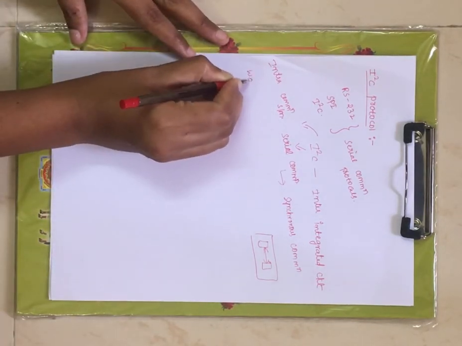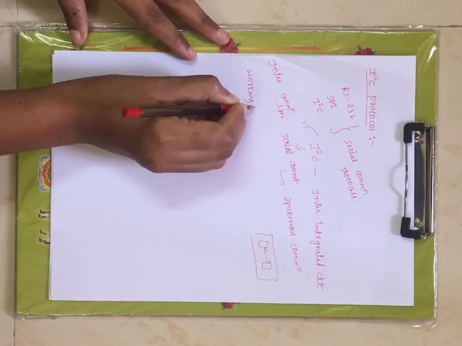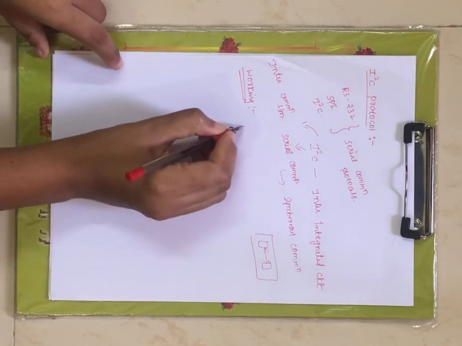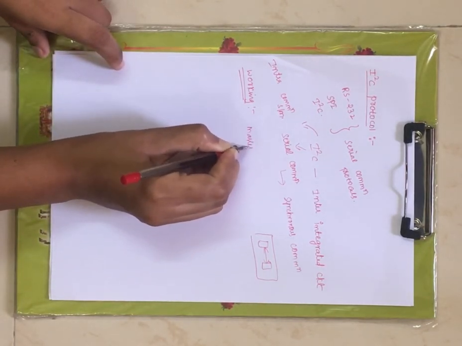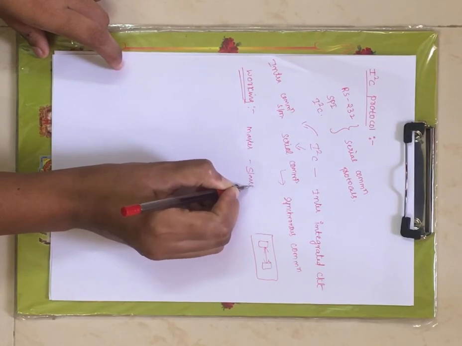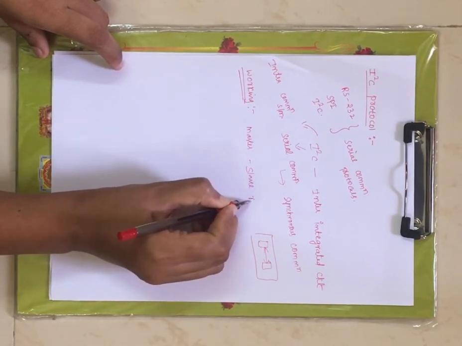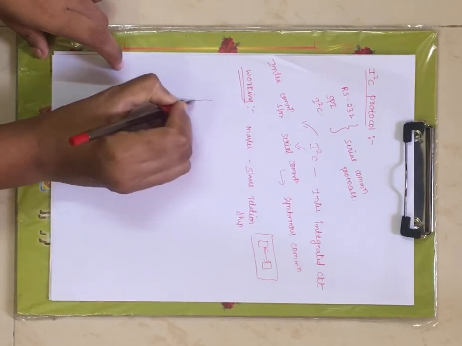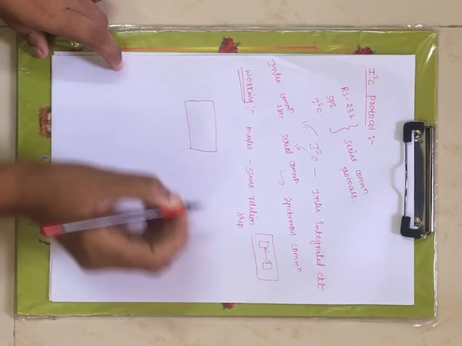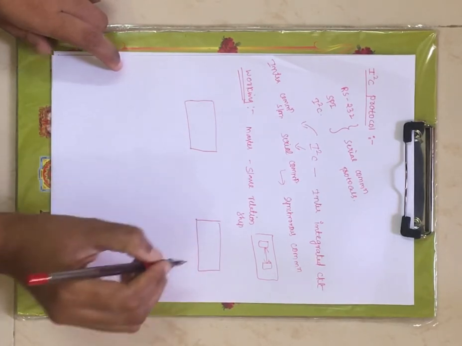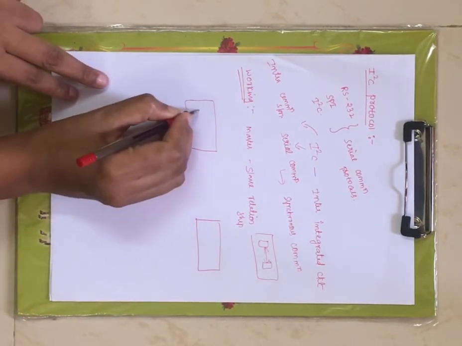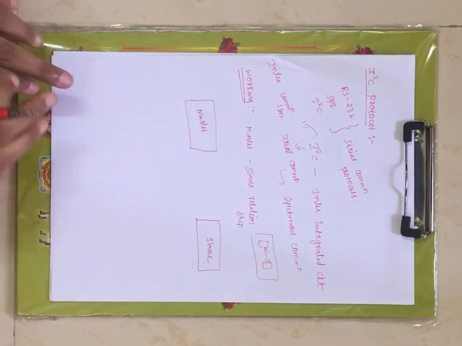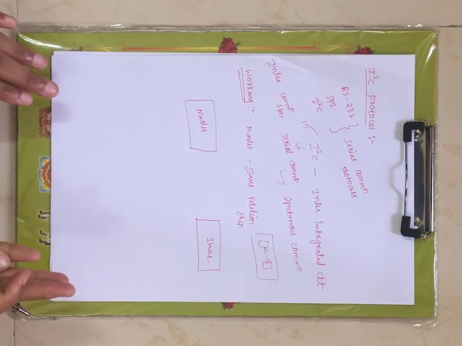Now let us see the working of the I2C protocol. The I2C protocol follows a master-slave relationship. We have a master, and next we have a slave. Let me write: this is your master and this is your slave. The master has to communicate with the slave.